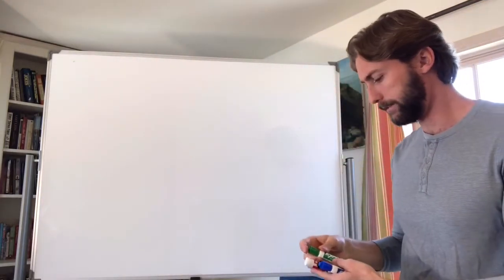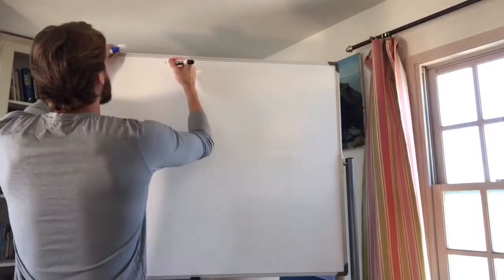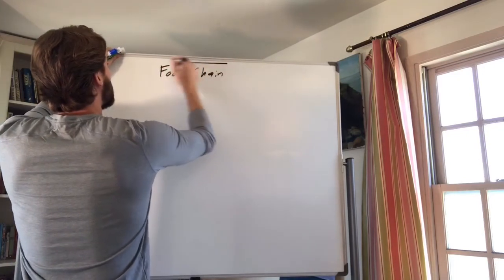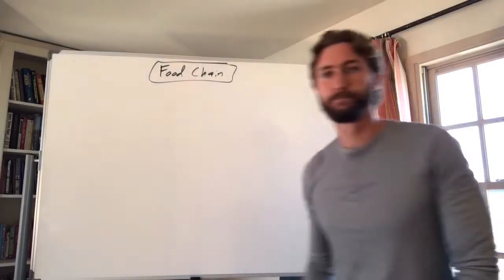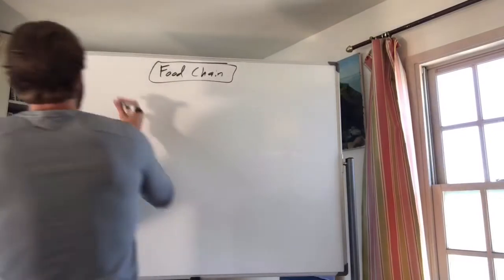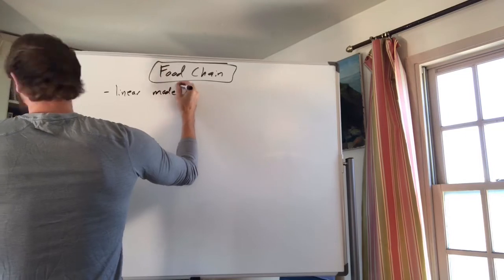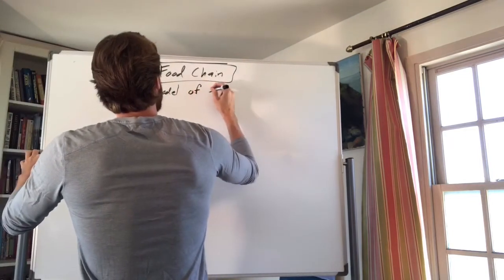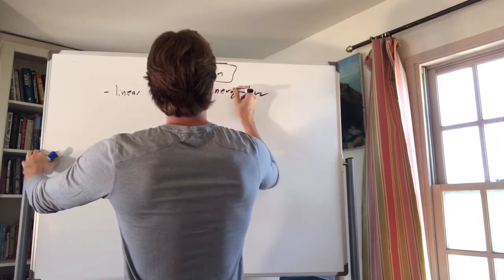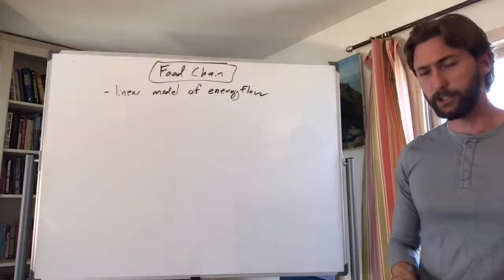Now a food chain, let's go black, I guess. A food chain. Food chain, working on the chain. All right, so food chain is a linear model. It shows a linear direction of energy flow in an ecosystem, right? A linear model of energy flow. Energy flow. A linear model, right? Straight line. These are pretty simple.